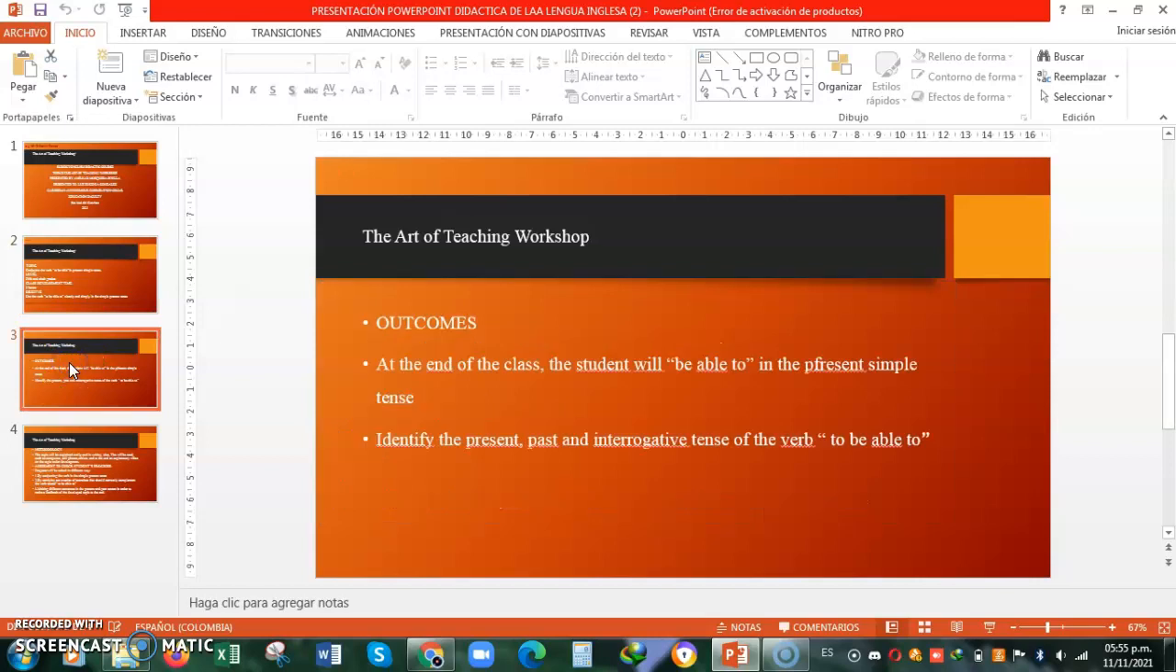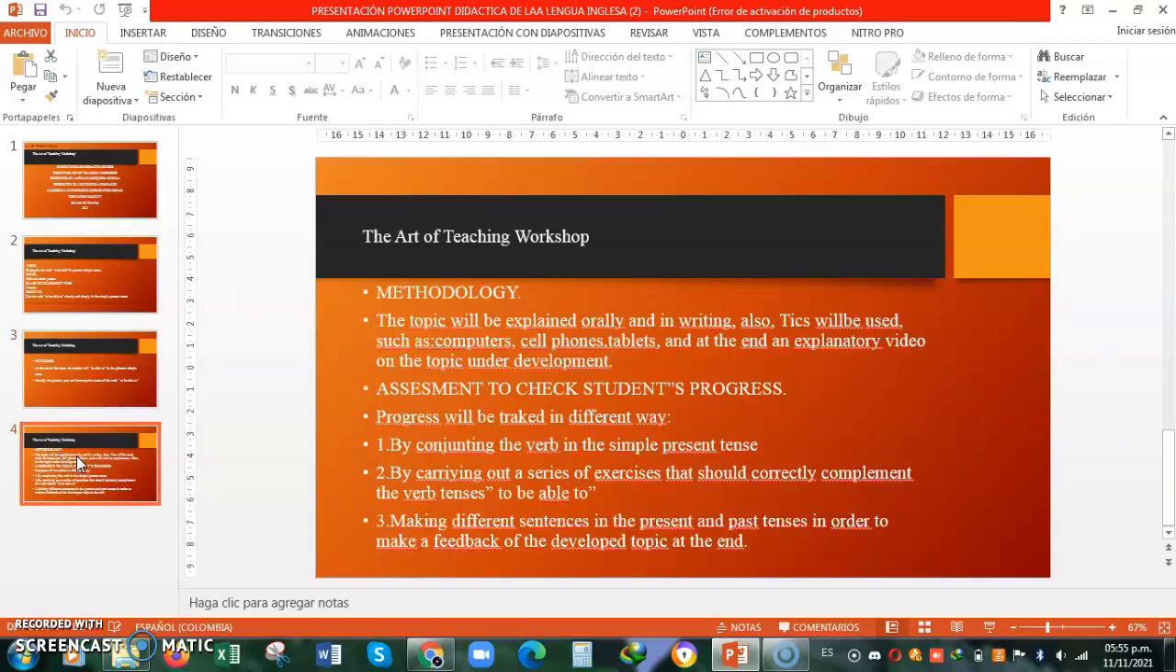Outcomes: at the end of the class, the student will be able to, in the present simple tense, identify the present, past, and interrogative tense of the verb be able to. Methodology: the topic will be explained orally and in writing. Also, tools will be used such as a computer, cell phone, tablet, and an explanatory video on the topic and development.